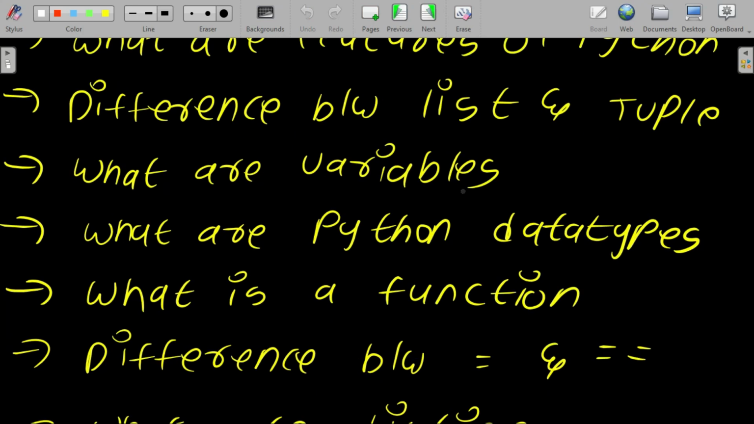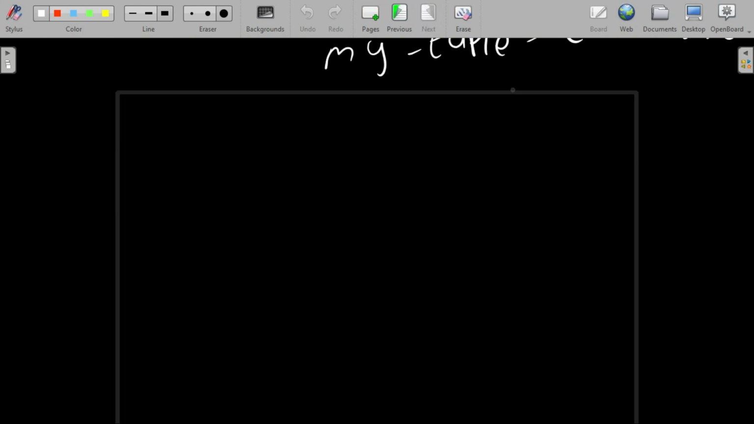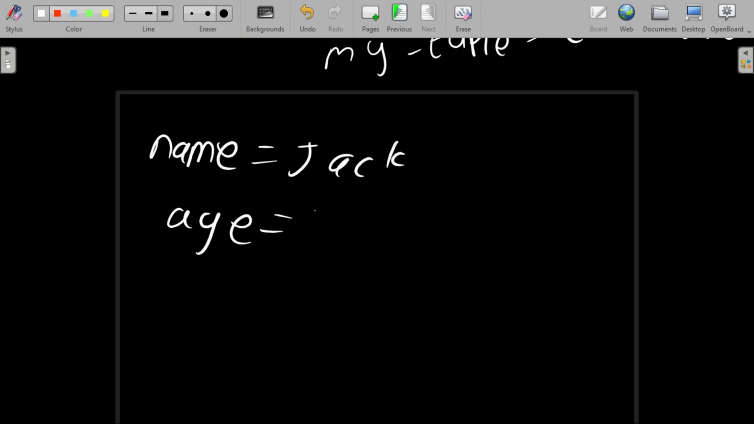What are variables? This question is asked in many languages. It is asked in C programming, C++, Java, Python, and other programming languages. A variable is a name used to store data. Suppose, let me write an example. Name equal to Jack, and his age is 16. Here name stores the text and age stores the number. Variables help us to store and reuse the information. So let us move to the next question.